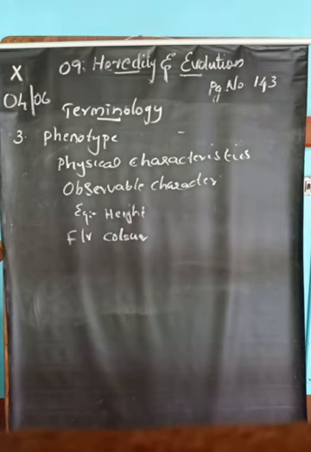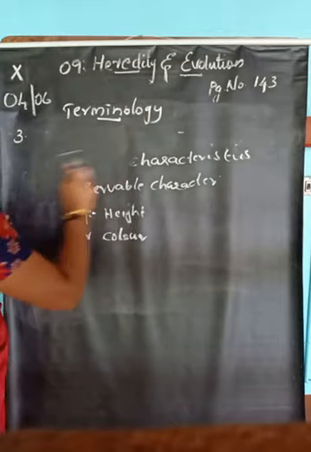Then what is genotype? Genotype is the description of genes present in an organism, or the genetic constitution of an organism. The genetic constitution of an organism is called genotype.